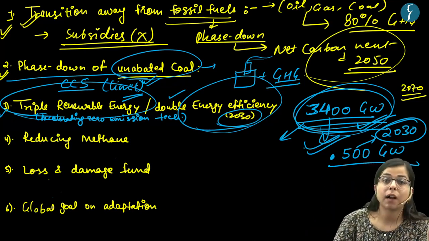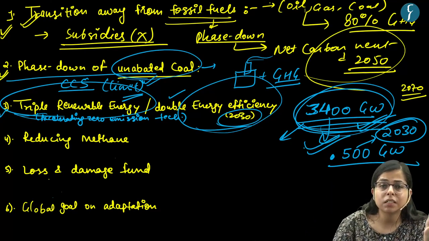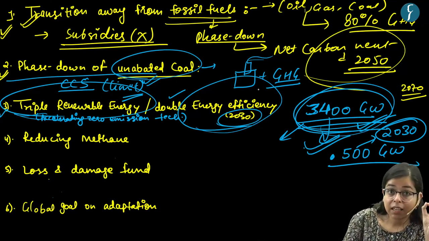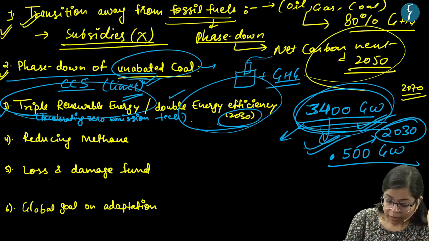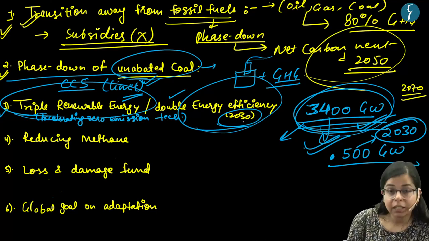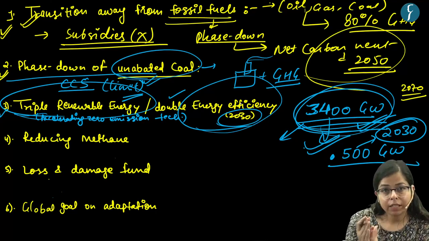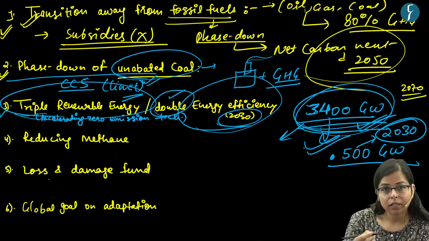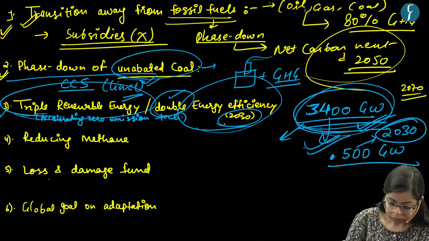Say there should be smart meters, or there should be other such initiatives, such that there should be smart appliances which save or conserve energy, right? So that the energy efficiency of these countries should double every year till the year 2030. Annually, the energy efficiency of the countries would double. These are the targets of COP28, right?